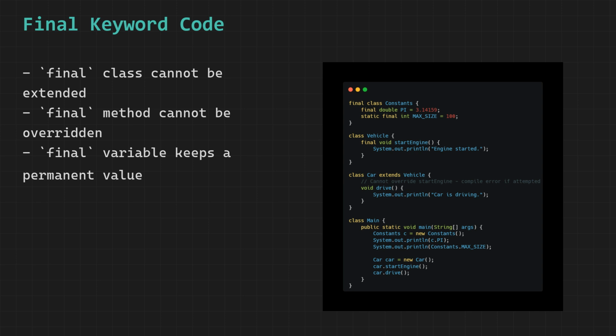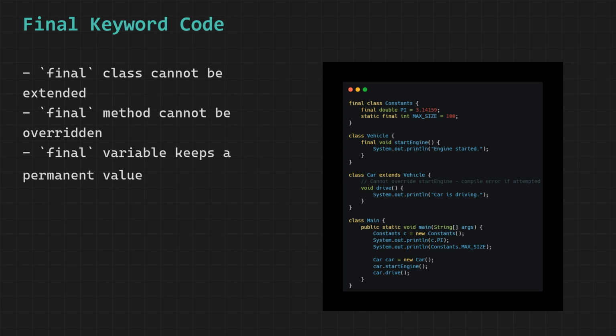The class itself is declared final. This means no other class can extend Constants. If anyone tried to write a class that extends Constants, the compiler would immediately throw an error. Constants is completely sealed. Inside Constants we have 2 fields.